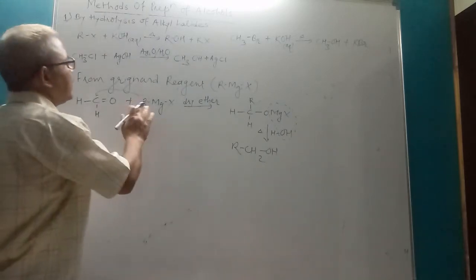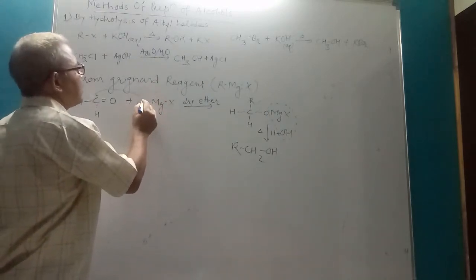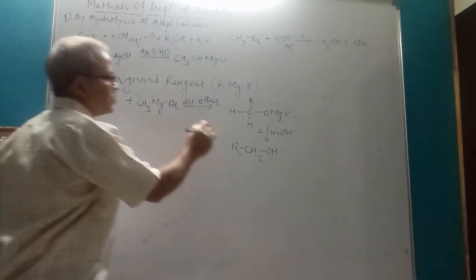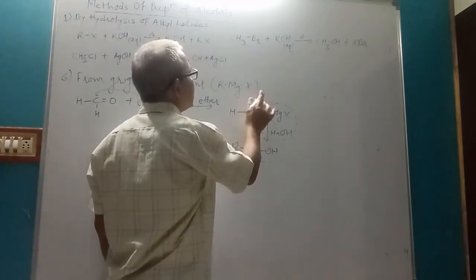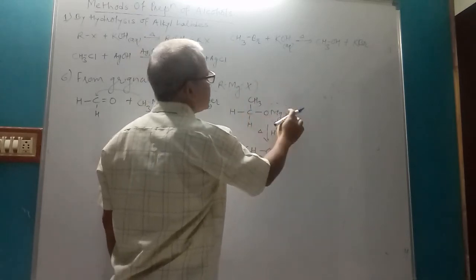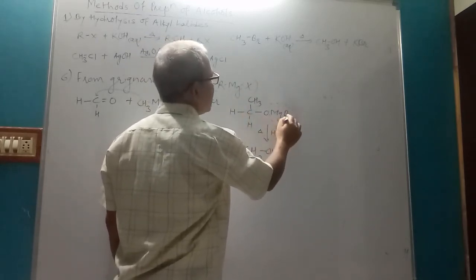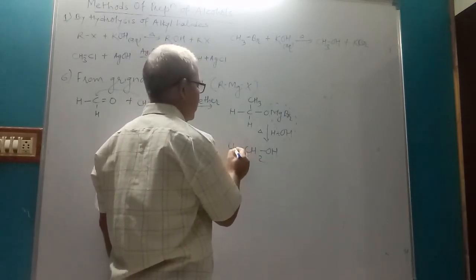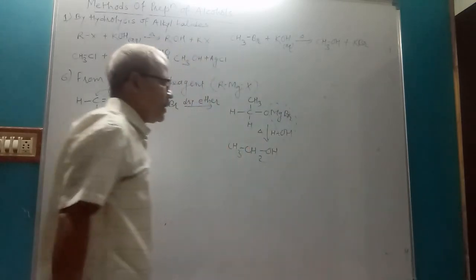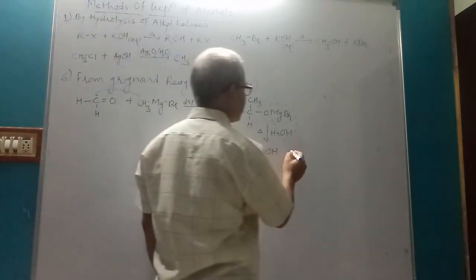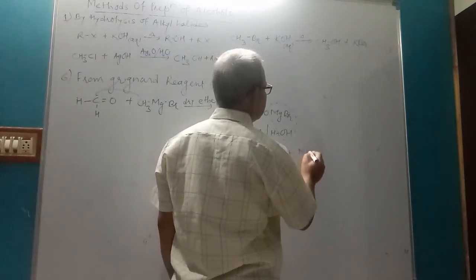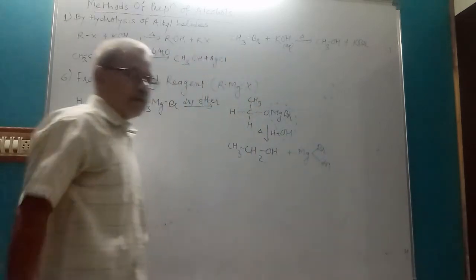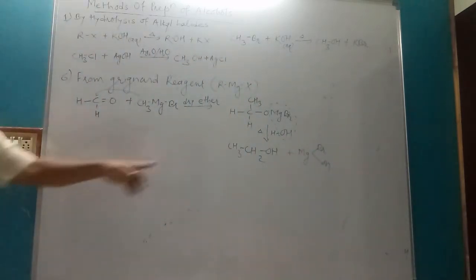If R is replaced by say CH3, X is replaced by Br. So here R is CH3 and X is Br. So this is CH3CH2OH, ethanol, plus MgBrOH. So this is primary alcohol.